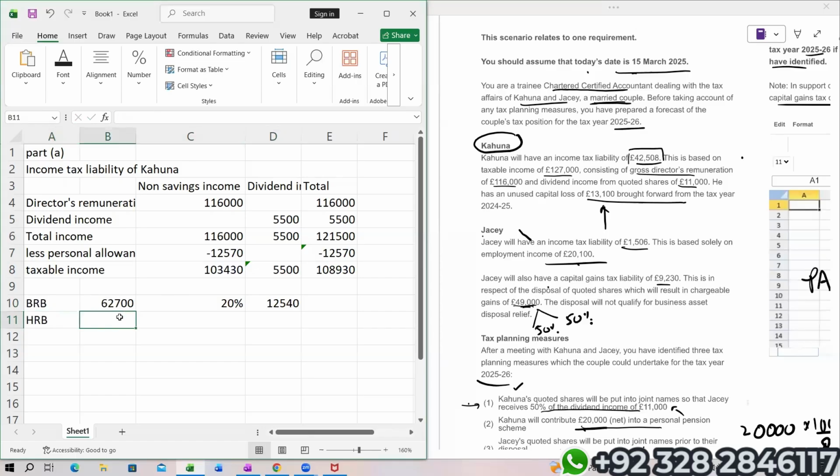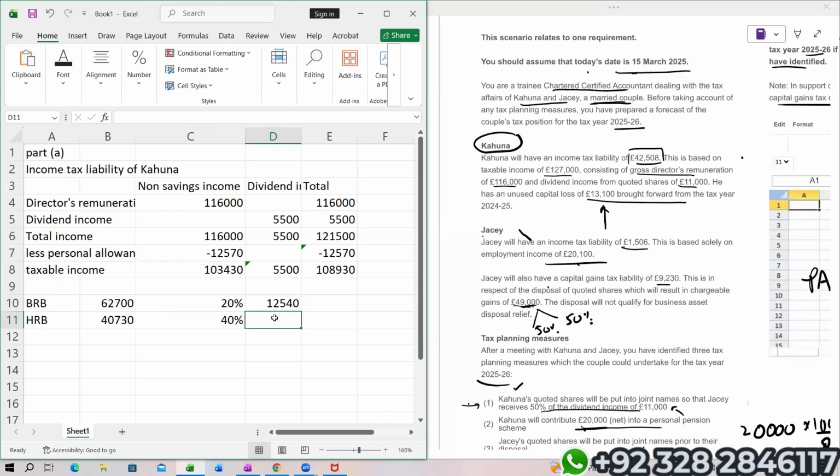The remaining total taxable income in the column of non-saving is 1,03,430 minus this. The difference falls in the higher rate band and the applicable rate is 40%. There is no need to show your examiner that the higher rate band limit will also increase, because the entire taxable income of this individual is not more than 1,25,140.